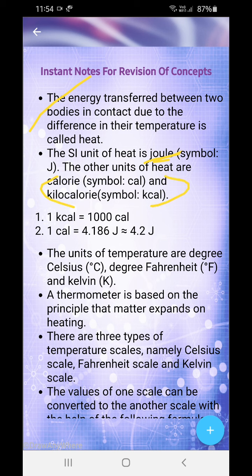Okay. Now, please mark these equations. 1 kilocalorie is equal to 1000 calorie, and 1 calorie is equal to 4.186 joule. That is nearly 4.2 joule.